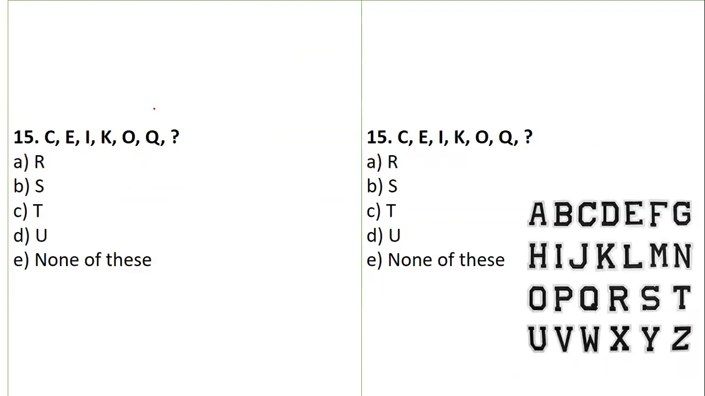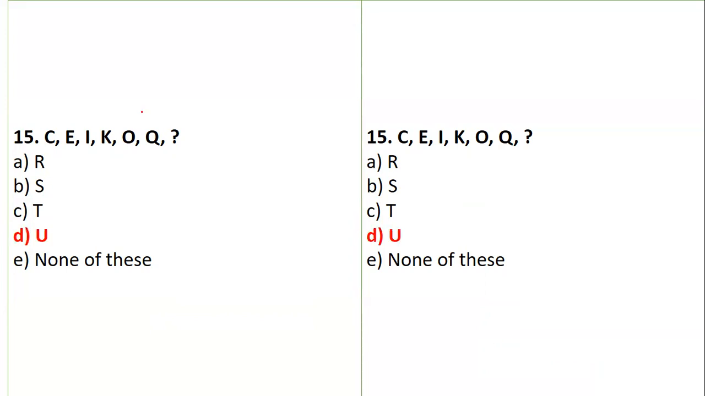Yes. Now, next is a very easy question. So that's the reason we could do it very easily. C, then we have E, so a gap of 1. Then we have I, so that's a gap of 3. Then we have K, so it's again a gap of 1. Then we have O, so it's again a gap of 3. Then Q, so a gap of 1, then a gap of 3, so R, S, T, so your answer will be U. So yes, the right answer is U.